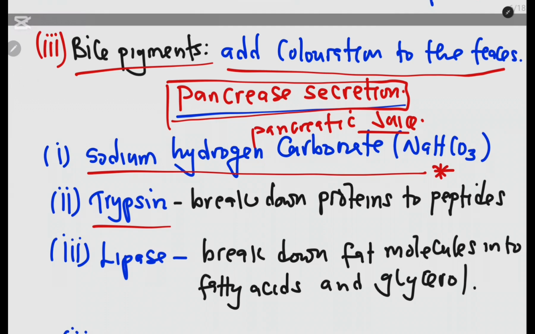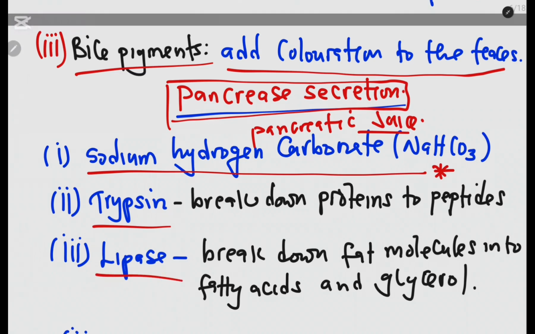As for the digestion of proteins in the stomach, the food does not stay there forever. So only part of it is digested, that is broken down from protein to peptides, but some of it is taken to the duodenum where the digestion of protein continues. So in the duodenum, there's trypsin that breaks down proteins to peptides.